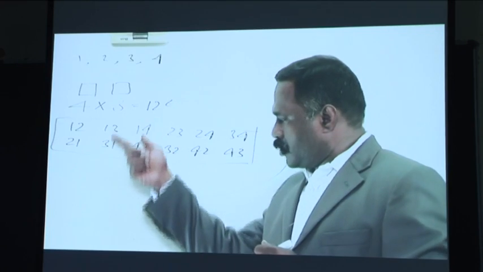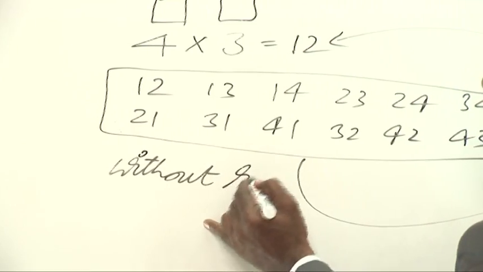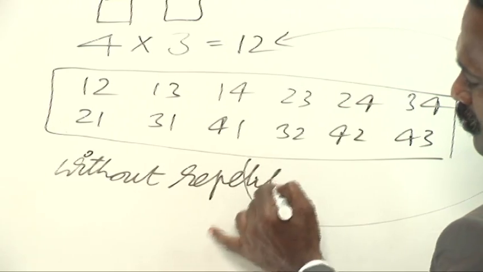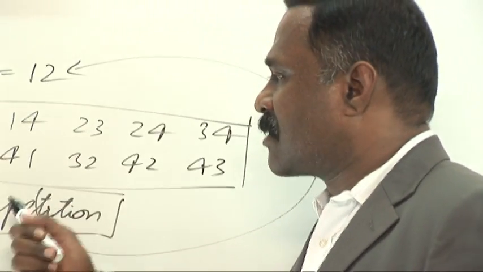Right, now let us see the two-digit numbers I have written. All these are without repetition. I have not mentioned it. Very good, that student asked this question, and what I wrote here is all without repetition.